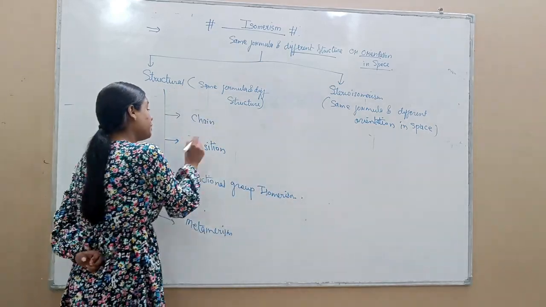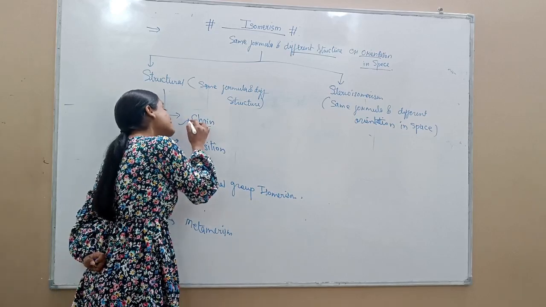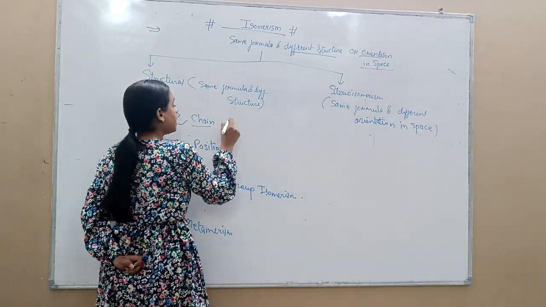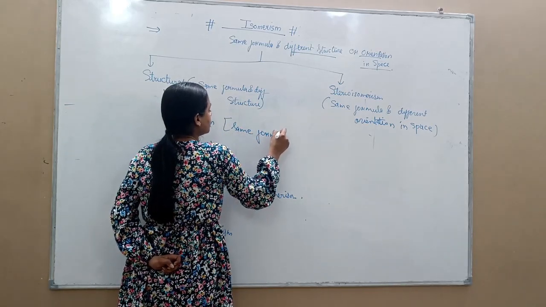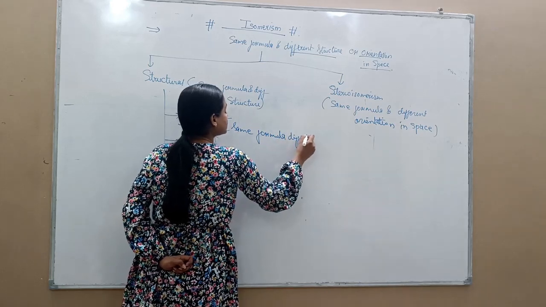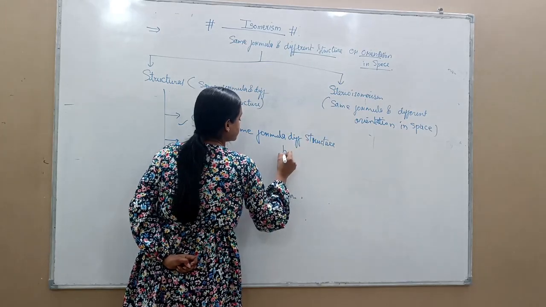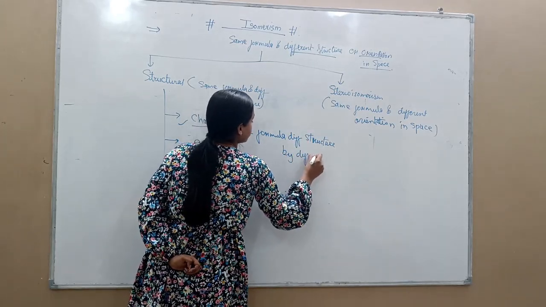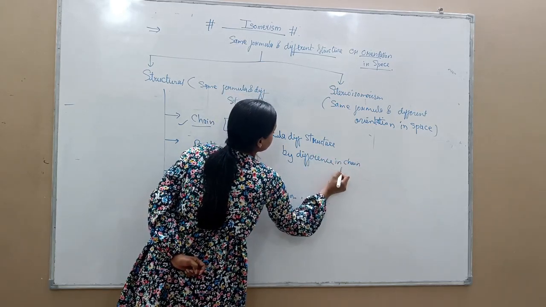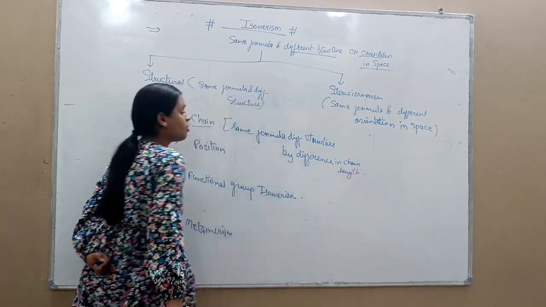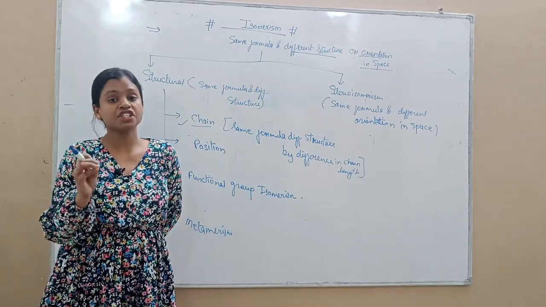Chain isomerism, that means compounds which have same formula but different structure by difference in chain length. Okay, same formula, different structure by difference in chain length. Formula same, structures different by difference in chain length.